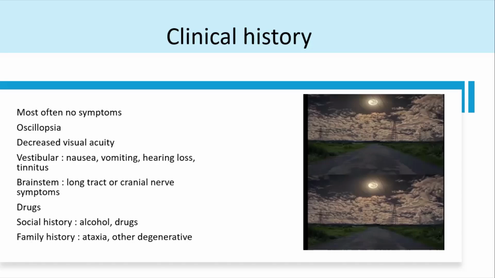The vestibular component will have more of nausea, vomiting, hearing loss, tinnitus. With brainstem symptoms, they'll have long tract signs with weakness, sensory symptoms, ataxia, along with cranial nerve involvement. And in all patients with nystagmus, look for a history of drugs. Most of the patients might be on some sedatives or anticonvulsants, which can cause nystagmus. Also ask for family history. If they have spinocerebellar ataxias, they might have a familial history of that, and nystagmus is just one of the signs which they have. And take a social history of alcohol and drugs. Alcohol causes cerebellar toxicity. Even alcohol can cause similar complaints.